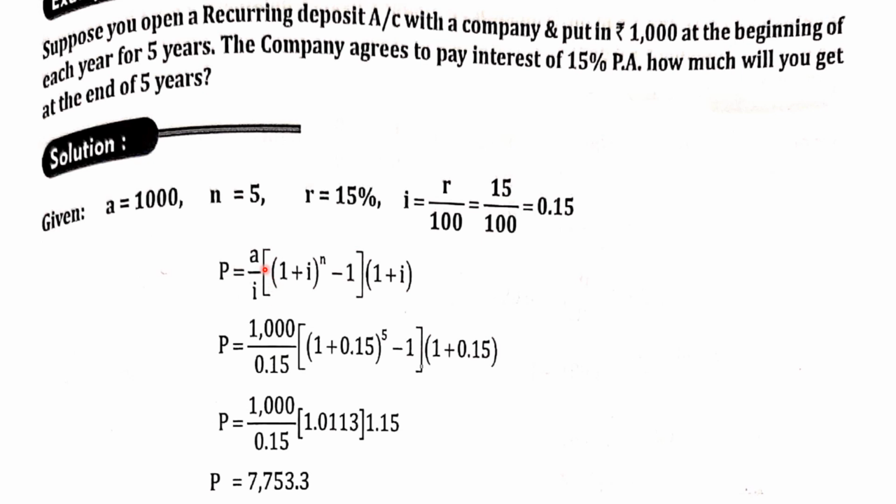Whatever values you have, you just substitute here. According to the BODMAS method, whatever is in brackets you substitute first, then go for the others. So you divide 1,000 by 0.15, then into, you add 1 plus i to the power of 5, you will get a value. You subtract 1, you will get this value, into 1.15. First you multiply these two values. Here if you divide, you will get a value. Then multiply all the values, you will get 7,753.